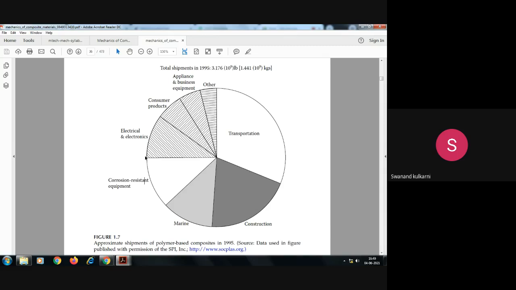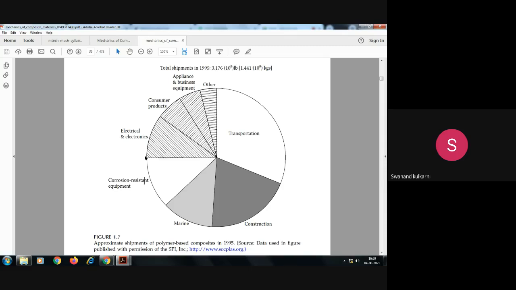Of the materials available in the market presently, more than one third is used for transportation. If composite materials are used for transportation, that means they are used in aerospace industries, in marine industries, and in the automotive sector.